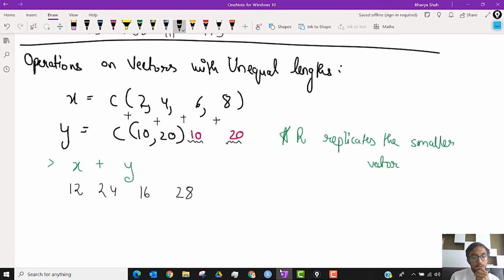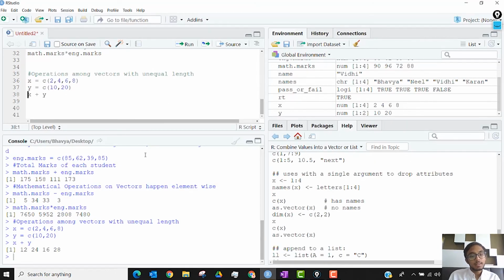Yes, getting my point? Now let's try to take this one degree further and ask, what if it replicates? Let's say I'll store this in y2, which would be 10, 20, 30, and I try to do x plus y2. Now what gets replicated? There, the idea was simple, right?